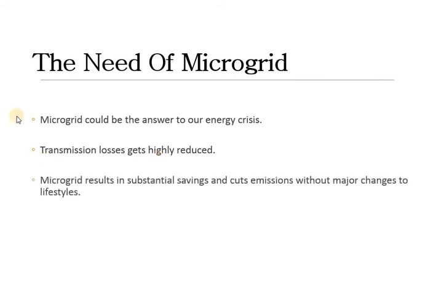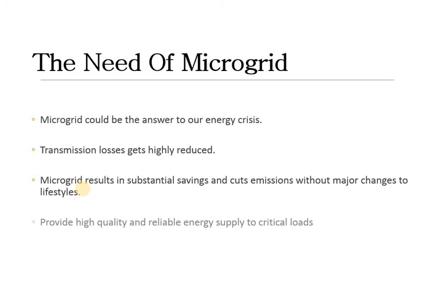Then a microgrid results in substantial savings and cuts emissions without major changes to lifestyles. Yes, we don't have to install anything extra, we just have to add something to the existing grid, and we will be able to make substantial savings and also cut emissions without major changes in lifestyles. Emissions are largely CO2 and hazardous gases emitted into the atmosphere, which cause air pollution.